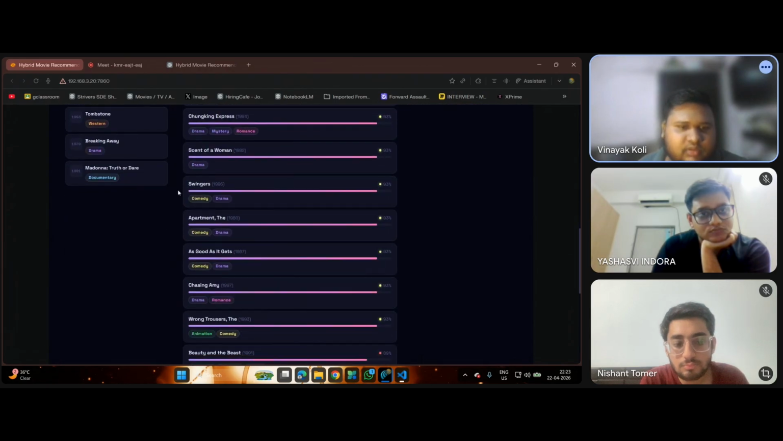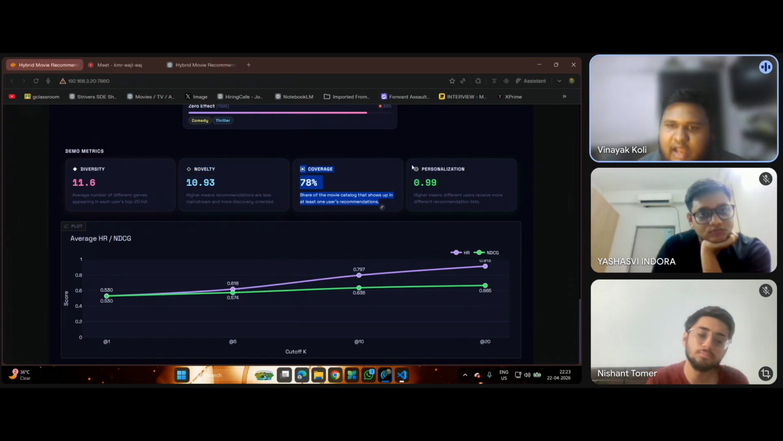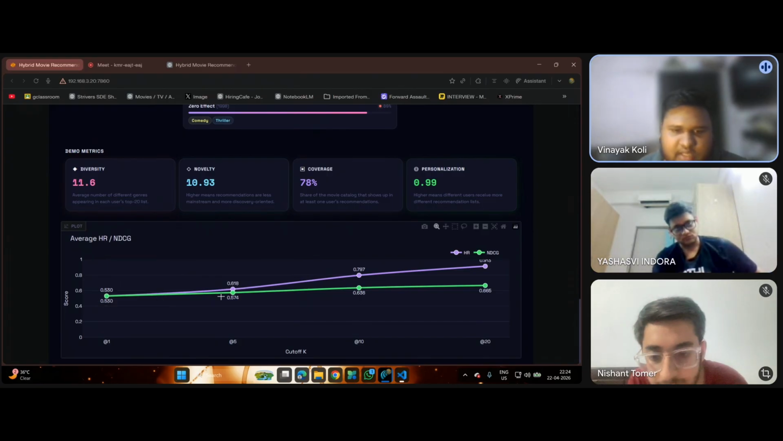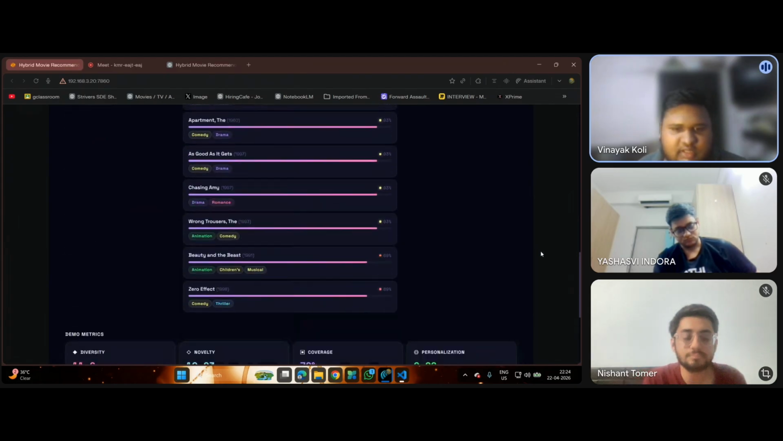When we go to the bottom of the UI, we can see the average metrics of the whole project. We can see average diversity across all the users in the top 20, average novelty across all users, average coverage, and personalization across all users. And we can see the graph of hit rate and NDCG for k equal to 1, 5, 10, and 20. As you can see, as k increases, our hit rate and NDCG are increasing. And so this is the whole UI.